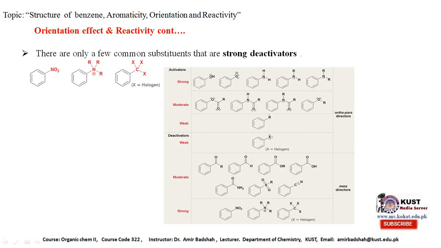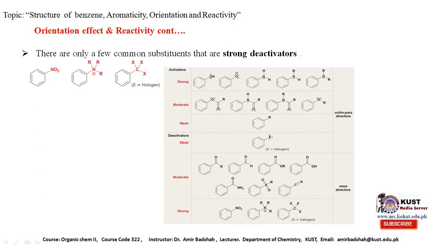The weak one is the alkyl group. It also donates electrons to the ring, but not through the inductive effect or resonance effect, but through the hyperconjugation effect, and that is a weak effect, so that's why it is considered a weak one. These activators are mostly ortho-para directing. The second one is the deactivators. Halogens are considered deactivators, although they donate electrons towards the ring and increase the electron density at the ortho and para positions, but the inductive effect is more dominant, so that's why they are considered deactivators. They are weak ones, but still they are considered ortho-para directing groups.